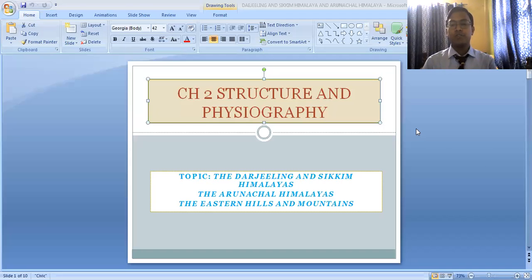So today we are going to discuss the eastern part of the Himalayas, which is mainly divided into three broad divisions: the Darjeeling and the Sikkim Himalaya, then the Arunachal Himalaya and the Eastern Hills and the mountains. So first of all, let us start with the Darjeeling and the Sikkim Himalaya. This is the part of the Himalayas where we are indirectly related. Though we are not exactly located in the Darjeeling and the Sikkim Himalayas, we are located very close to this region.